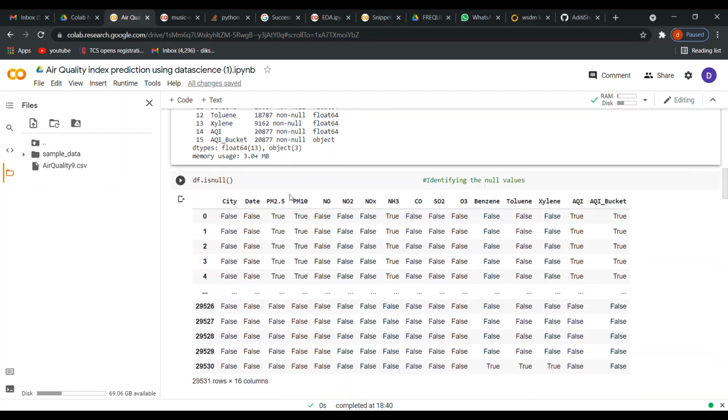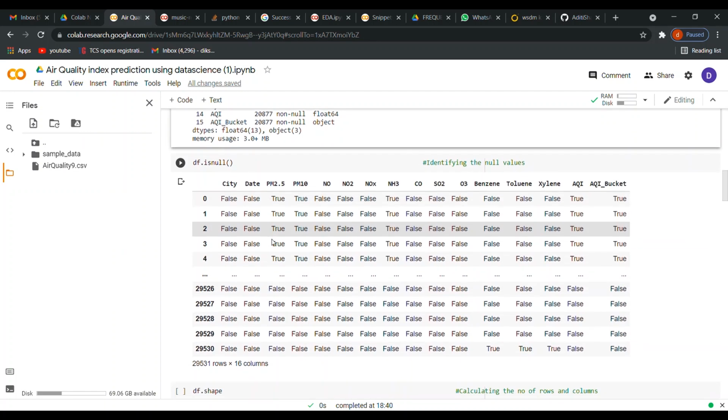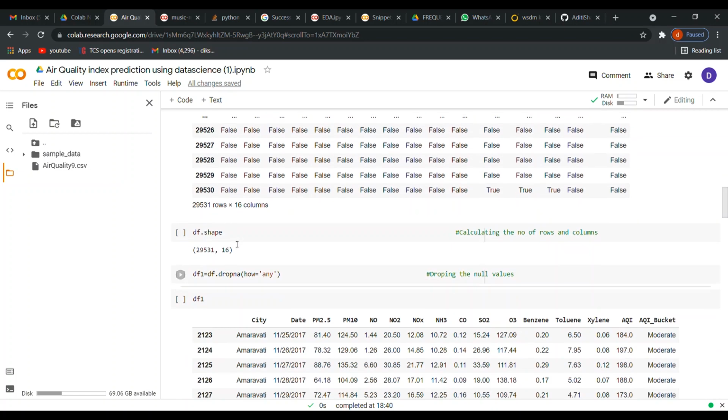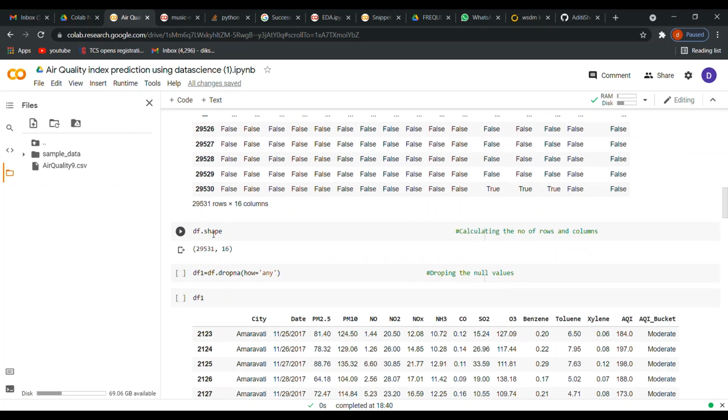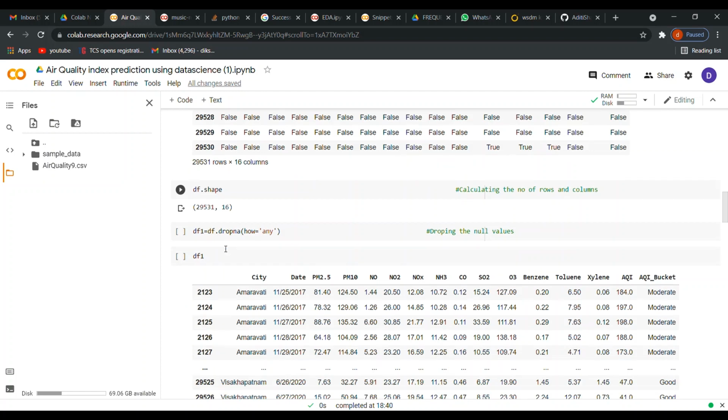Now here you can see df.isnull(). It shows you which values are null and which are not. That is, if there are null values, it shows True, and if the values are not null, it shows False. So this is the shape of the data set before cleaning, that is, before dropping the null values. Now, as you can see, there are a lot of null values in this data set. So there are two ways by which we can eliminate these null values.